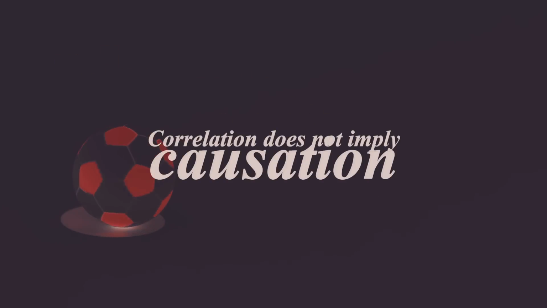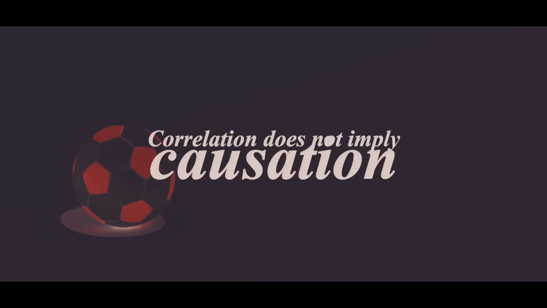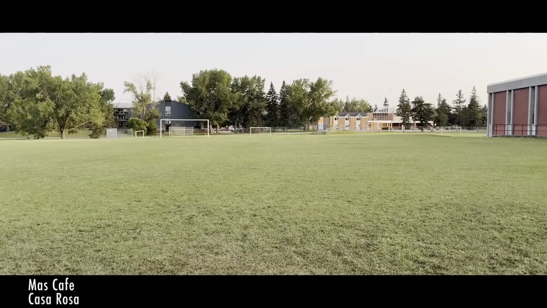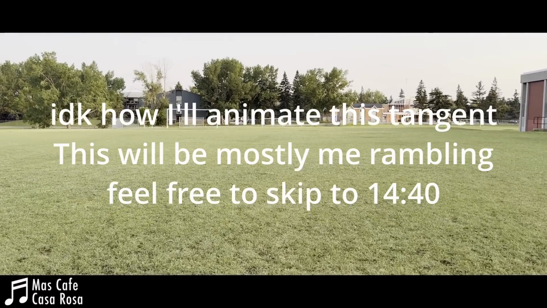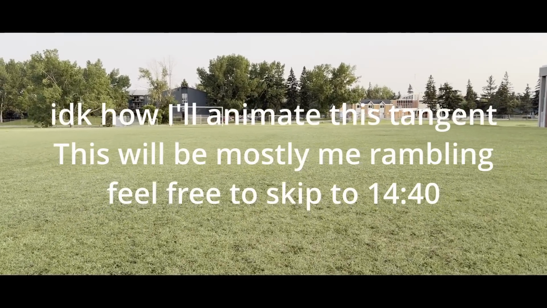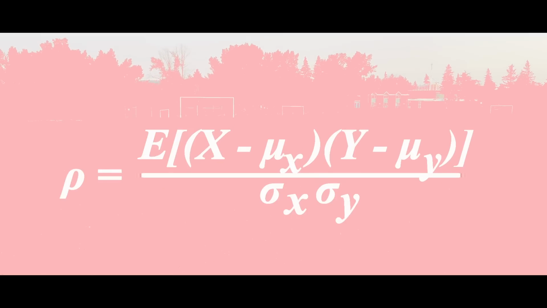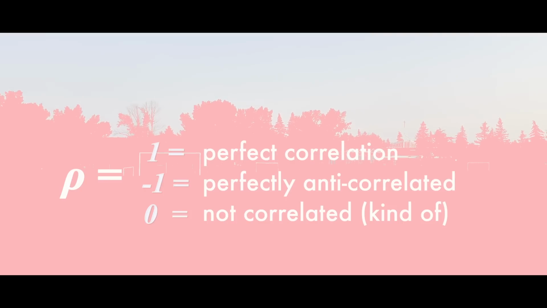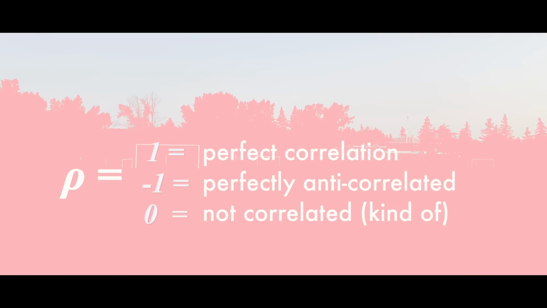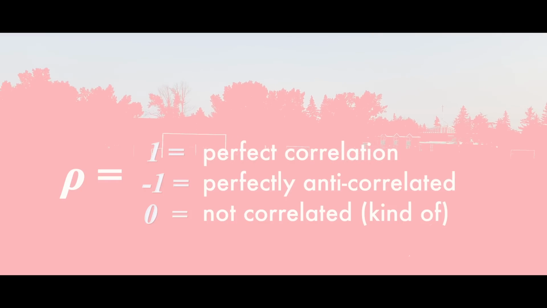Correlation does not mean causation. And, okay, listen, I have a tangent I need to go on. This may be a main channel video one day, so consider this a sneak peek for you true fans. This is the correlation coefficient. It's the most popular way of measuring correlation. 1 means 2 things are perfectly correlated, -1 means perfectly anti-correlated, 0 means not correlated, and we can get anything in between. But just because it measures correlation doesn't make it correlation.